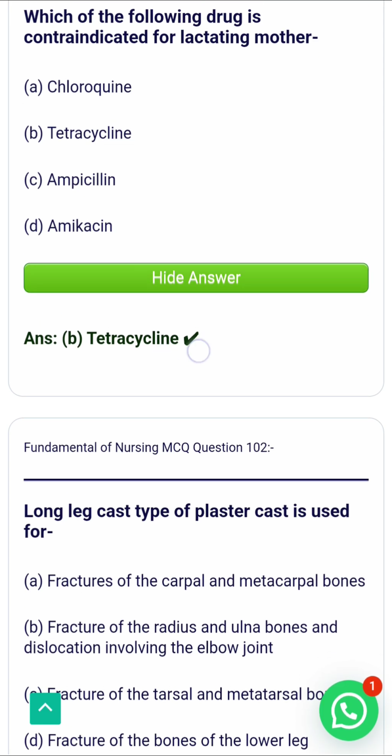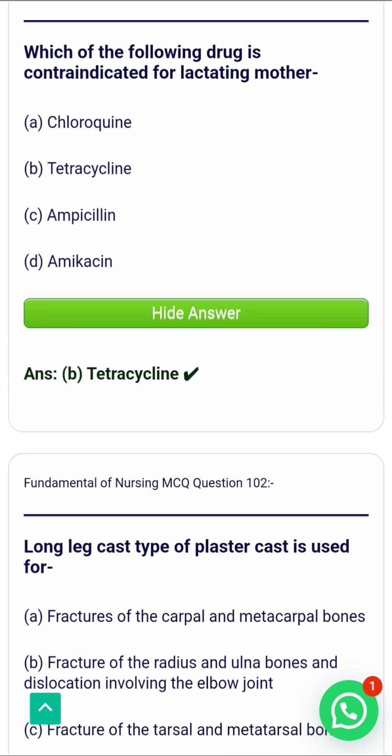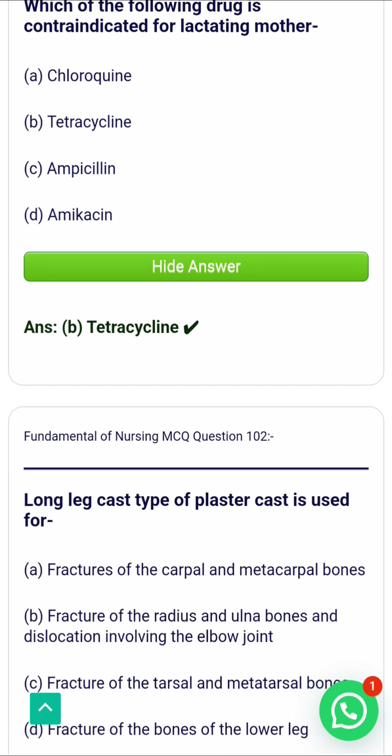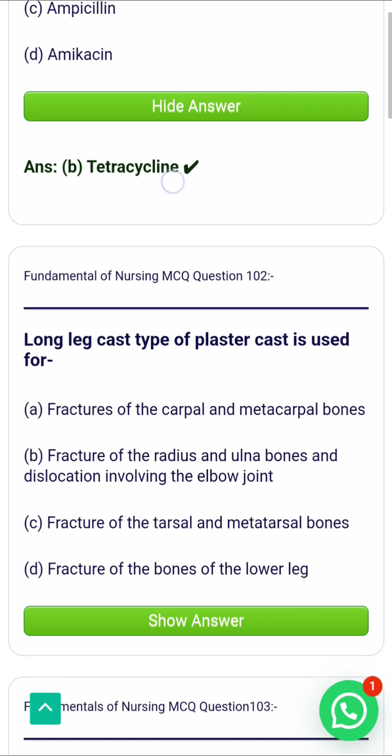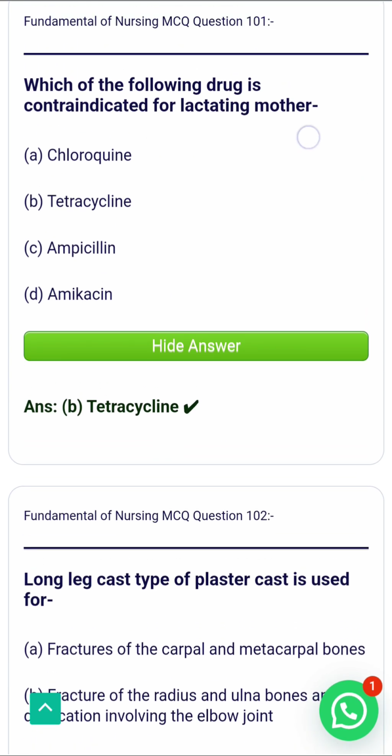Tetracycline is contraindicated in a lactating mother because it can pass into the breast milk and may affect bone growth and cause permanent discoloration of the teeth in the infant. That's why tetracycline is contraindicated in a lactating mother.